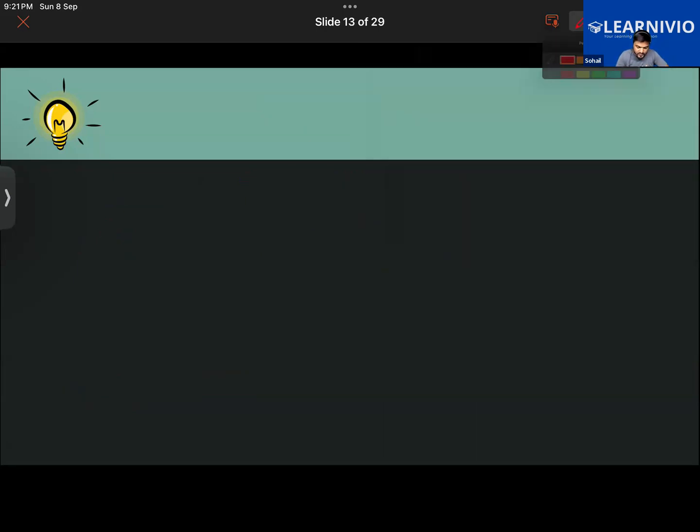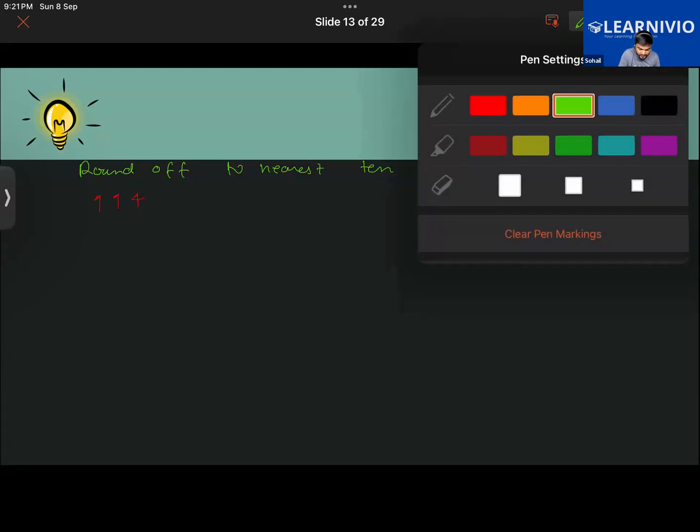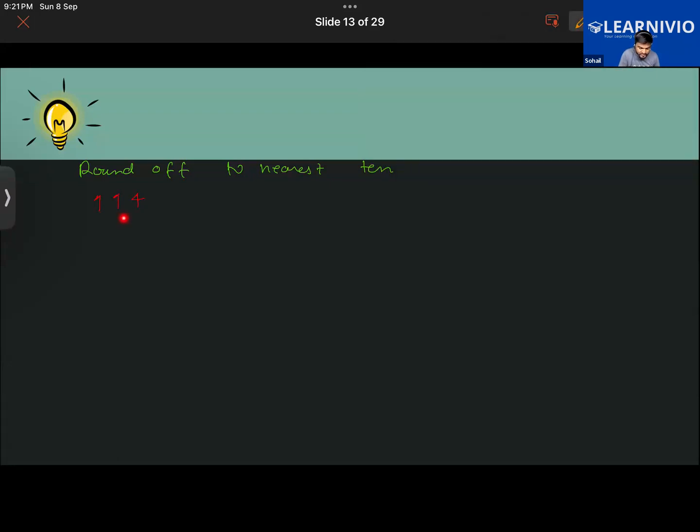So that was the 2-digit number. Let us say you are provided with a 3-digit number, 114. Here also, if the question asks you to round it off to the nearest 10, you have to focus only on these 2 digits. Getting it?